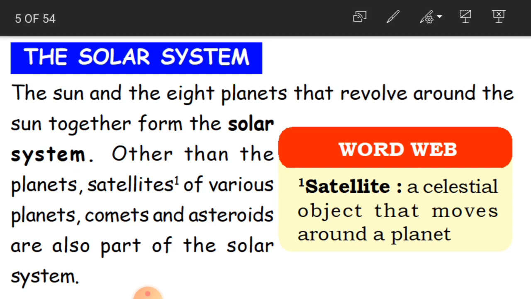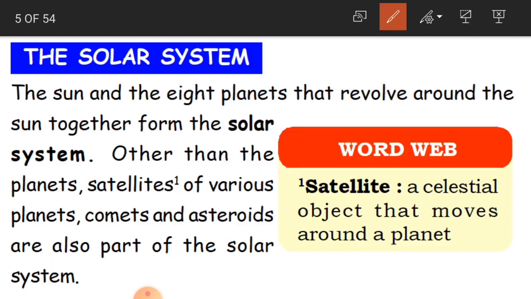It's a very important topic children. In every class, now you are in 5th class, then if you go to 6th, 7th, 8th, 9th, this topic will be there for you in each and every class, a very important topic. So try to concentrate and understand it very clearly.